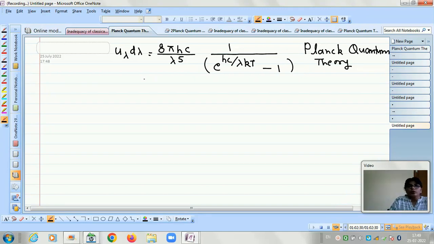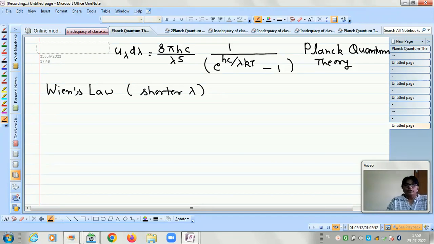Now we can deduce Wien's law and Rayleigh-Jeans law from the formula of Planck's quantum theory. Let us first deduce Wien's law. Wien's law is true for shorter wavelengths.